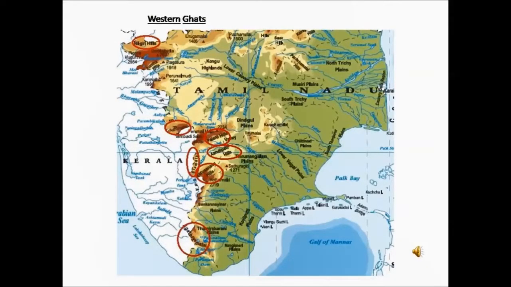Here, this is the physical map of Tamil Nadu. Here, I have circled the major hills in the Western Ghats. At the topmost it is the Nilgiri Hills and at the southern part it is the Agasthyar Malai. And in between you can find the other major hills.